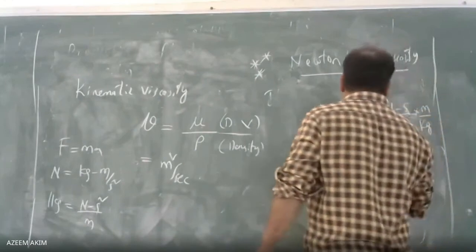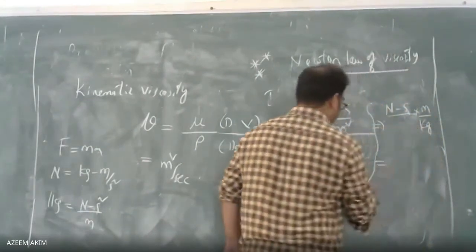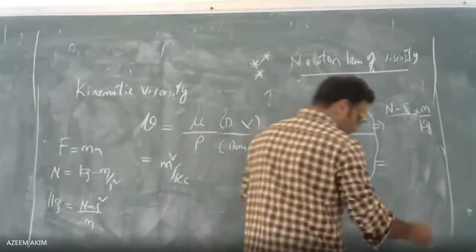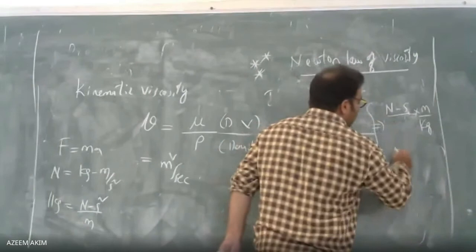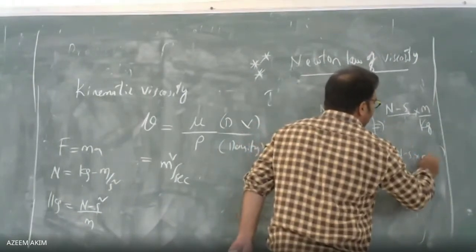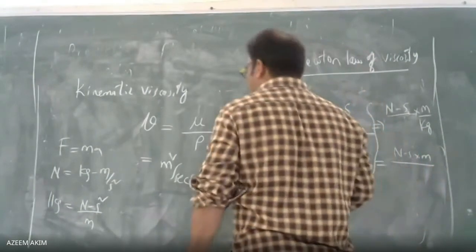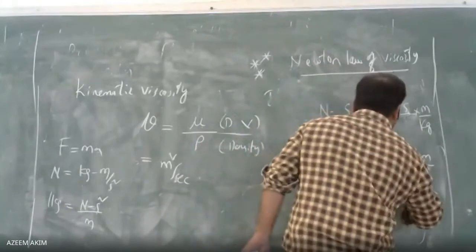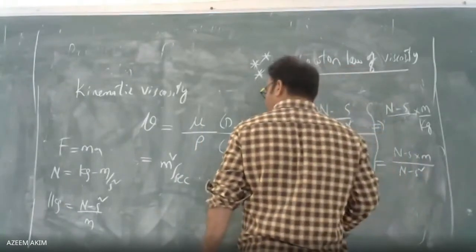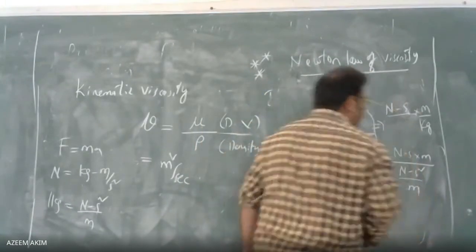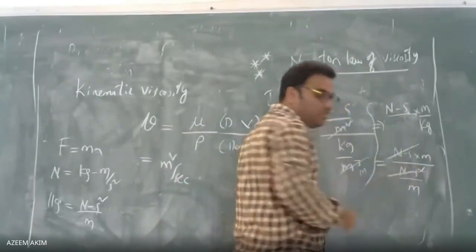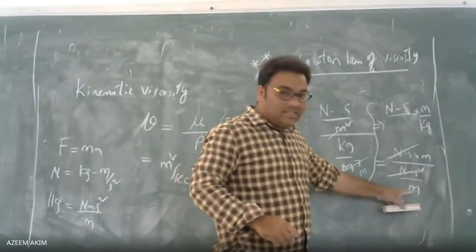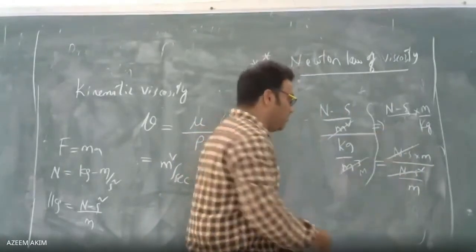Any doubts? So Newton per second into meter, Newton per second square by meter. So Newton second is cancelled, one second is left. Now meter is there, going upside it becomes meter square.